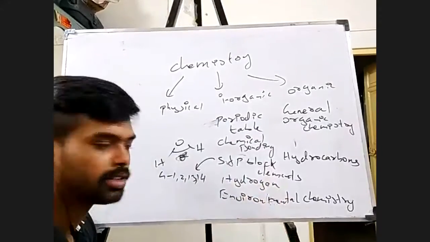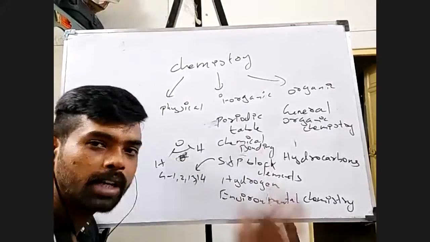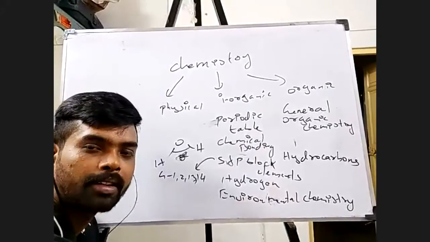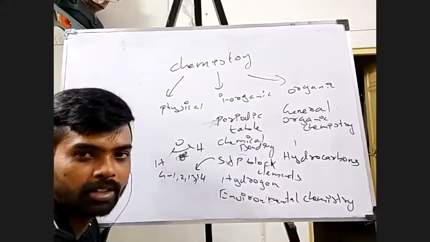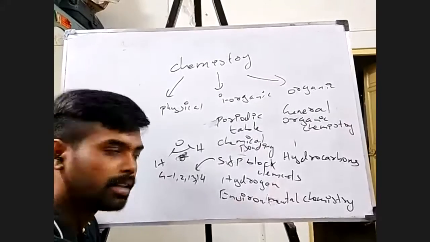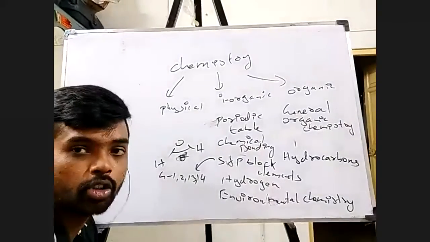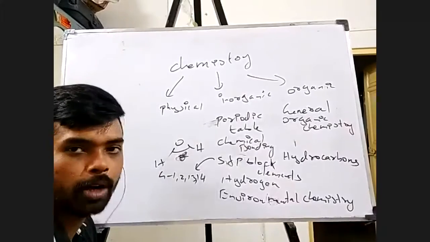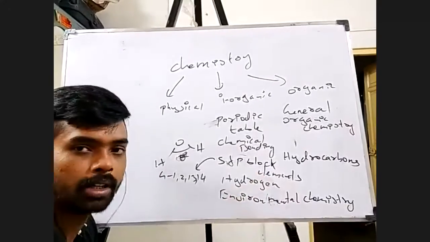Okay, and next, hydrogen. Again, as the name tells you, I'm going to study only hydrogen, right? We know that hydrogen is an anomaly, isn't it? It's a flaw in my modern periodic table. You would have studied why hydrogen is a flaw. It can be placed either in the first group or in the 17th group, isn't it? So all those problems are there. So we'll study hydrogen in depth.